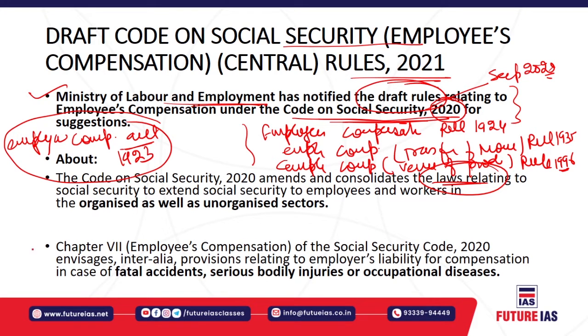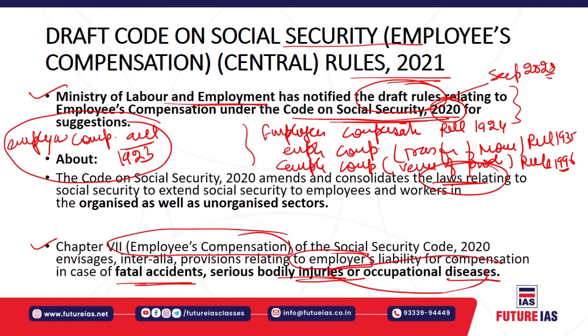Here Chapter 7 of the Social Security Code, which relates to employees' compensation, is all about the compensation which will be provided by the employer. The employer's liability will be there with respect to the compensation provided to employees if there is a fatal accident, a serious bodily injury, or any sort of occupational disease during working conditions. So it's a very important rule.